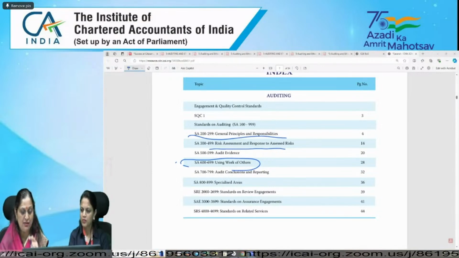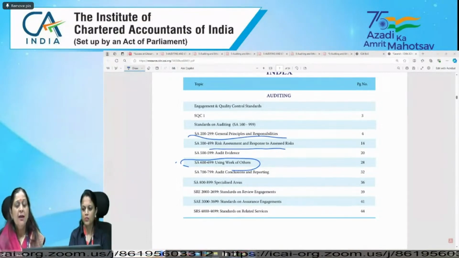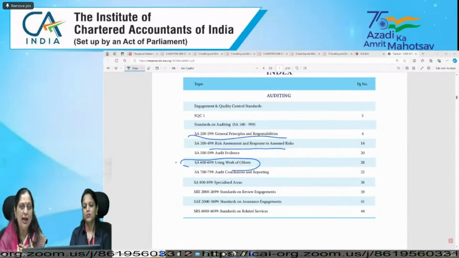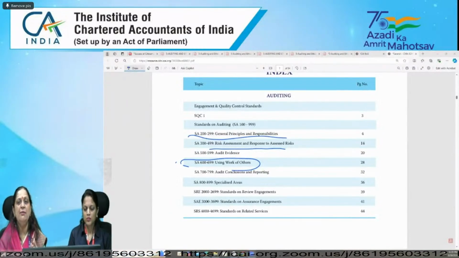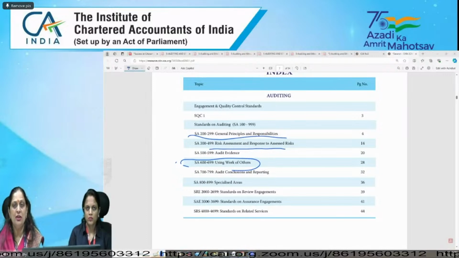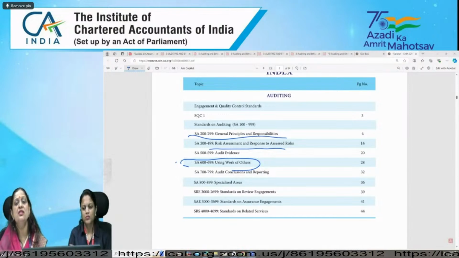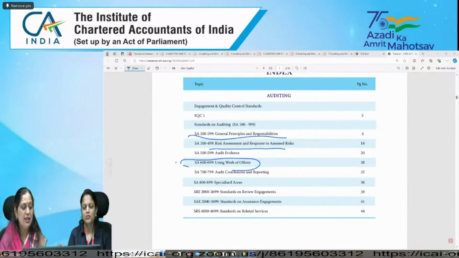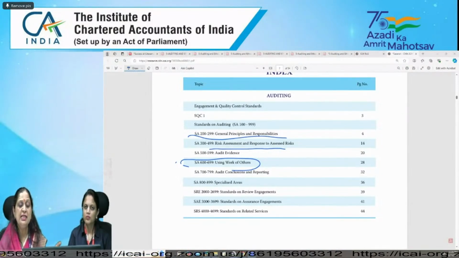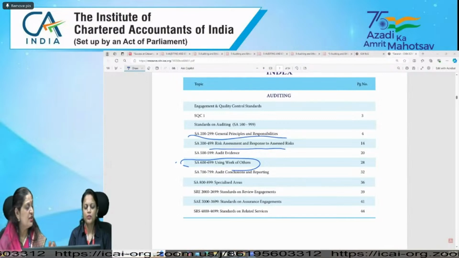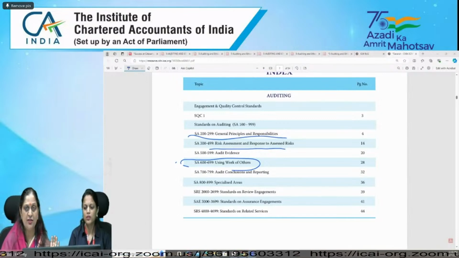And if we both are auditor of A Limited and statutory auditor, and she is internal auditor, it may also happen she is not chartered accountant, but then I'm using her work. It means SA 610, using the work of internal auditor, right?